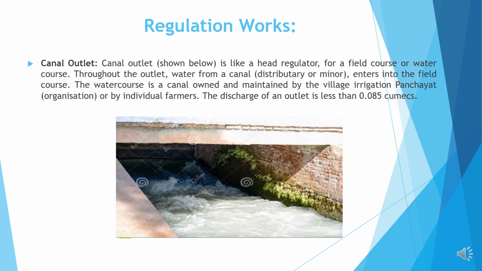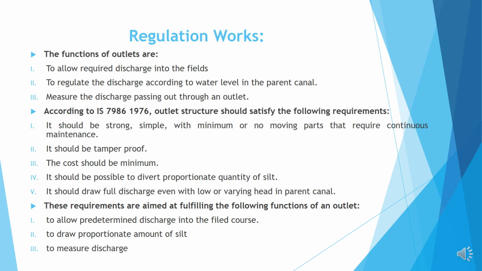Canal outlet. A canal outlet is like a head regulator for a field or water course. Through the outlet, water from a canal enters into the field course. The water course is a canal owned and maintained by the village irrigation panchayat or by individual farmers. The discharge of an outlet is less than 0.085 cumecs. Functions of outlets are to allow the required discharge into the fields, to regulate the discharge according to the water level in the parent canal, and to measure the discharge passing out through an outlet.